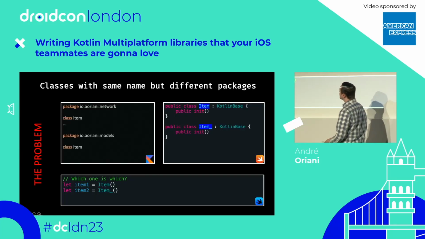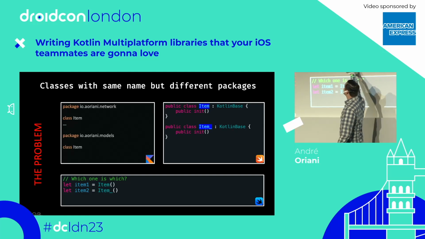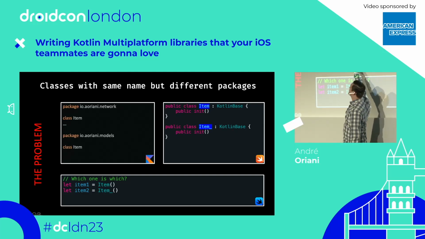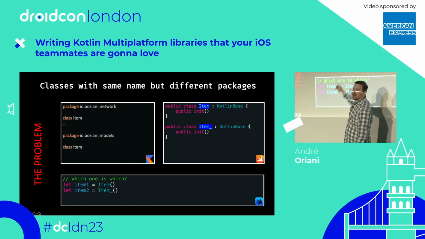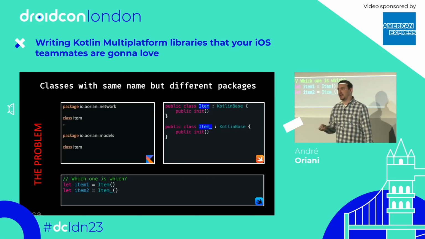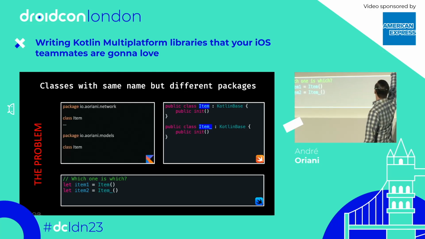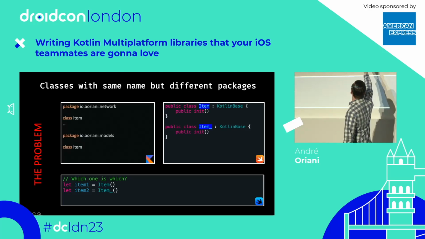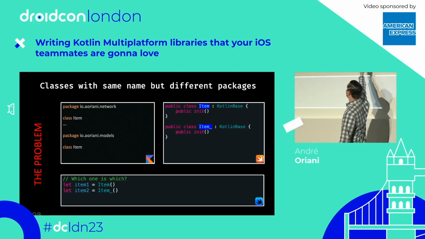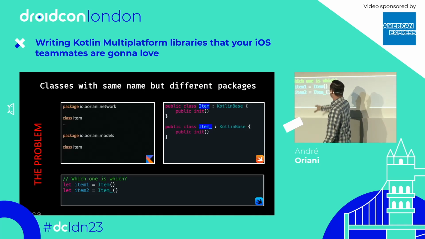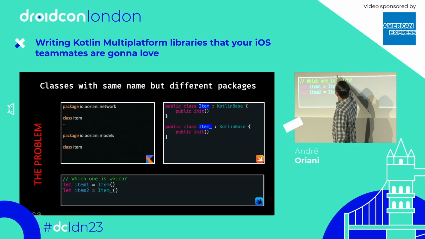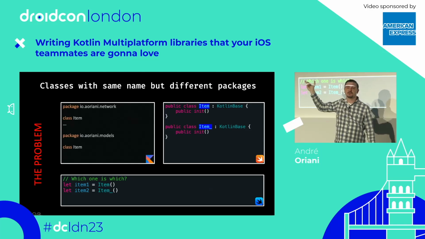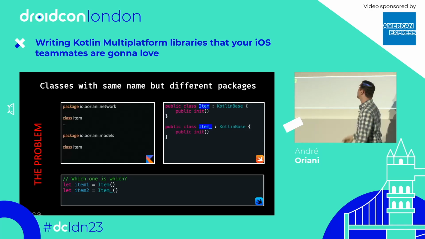In this first case, we have two classes that share the same name, Item, but they're in different packages, network and models. Because they have the same name, they will clash in Swift. Kotlin tries to avoid the clash by adding an underscore to one of the classes. But which one? In this example, is Item_ from the network package or from the model package? It's hard to know, even for the Swift developer.